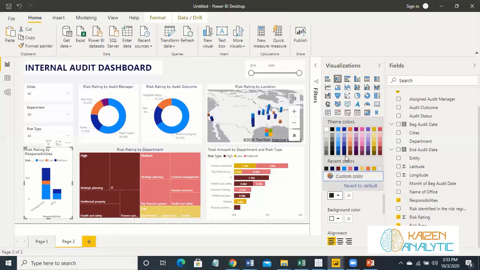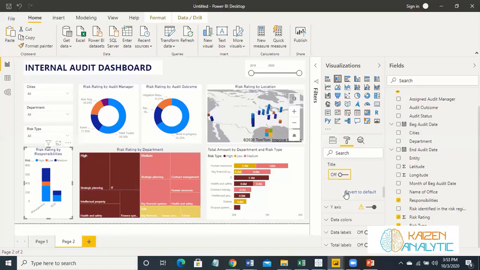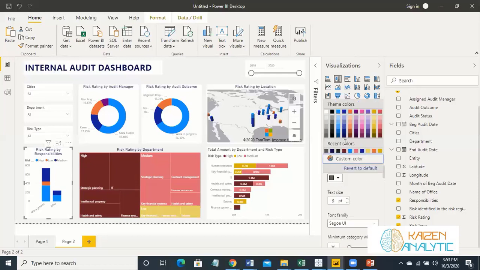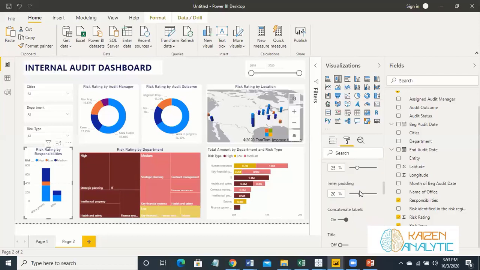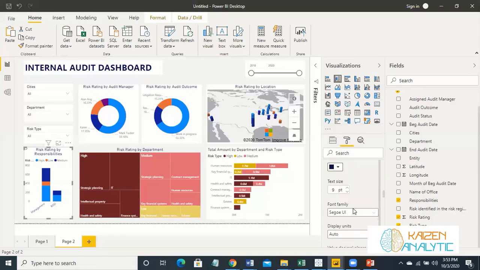Font dark blue. This one. And in x-axis, let's change this one in title. This one dark blue, and in y-axis, make it dark blue, and also make the title this one.